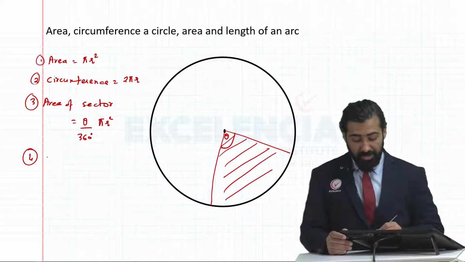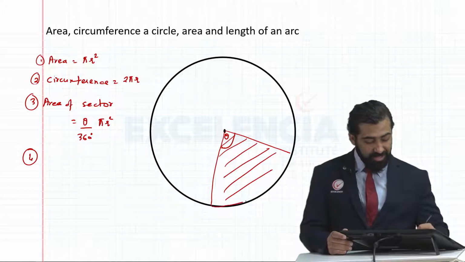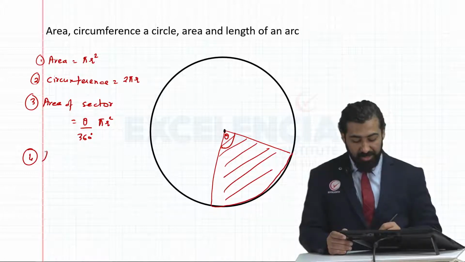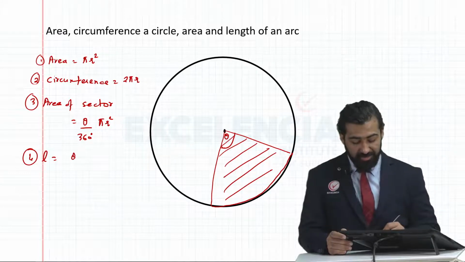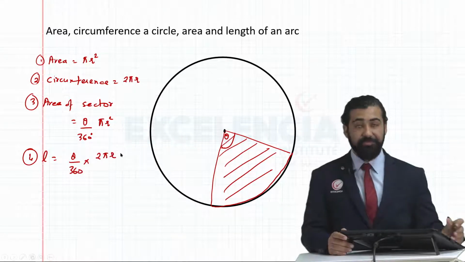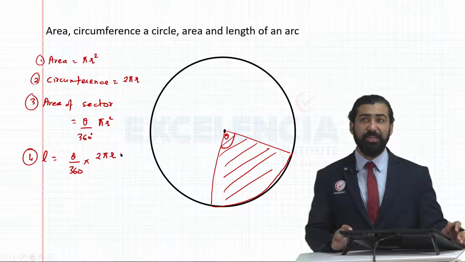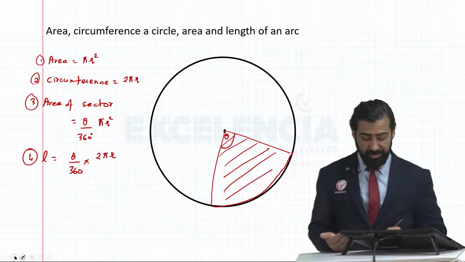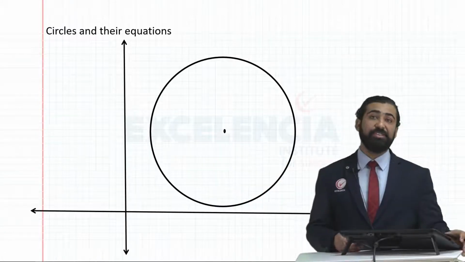Similarly, length of the sector, okay, length of the sector is this part. Length of the sector is equal to theta by 360 into 2 pi r. Okay, these are some formulae related to circle which we may use. Next is equations of the circle.